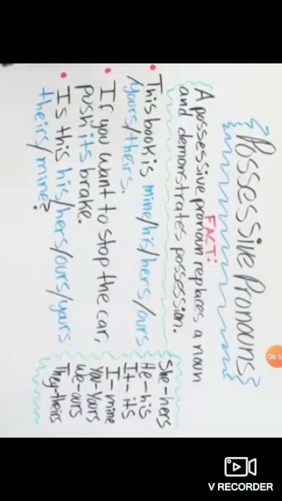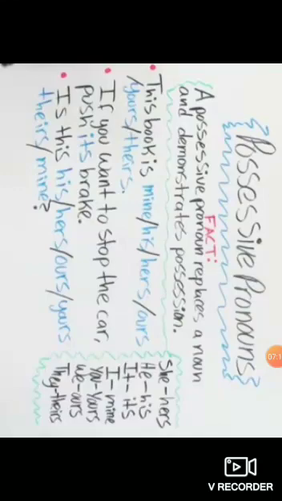Any of these words we can use according to the sense of the sentence. And here it is written again how it changes. She changes into hers, he changes into his, it into its, I into mine, you into yours, we into ours, they into theirs.